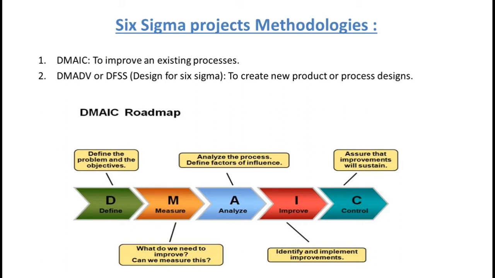The next phase is the control phase. So now whatever improvement was suggested in the improve phase is applied, and control is exercised over this new process. So any deviation that can result in a defect can be controlled before it results in a defect in the product. This phase involves the use of various statistical tools like control charts, histograms or production boards, which can be utilized to control the processes.